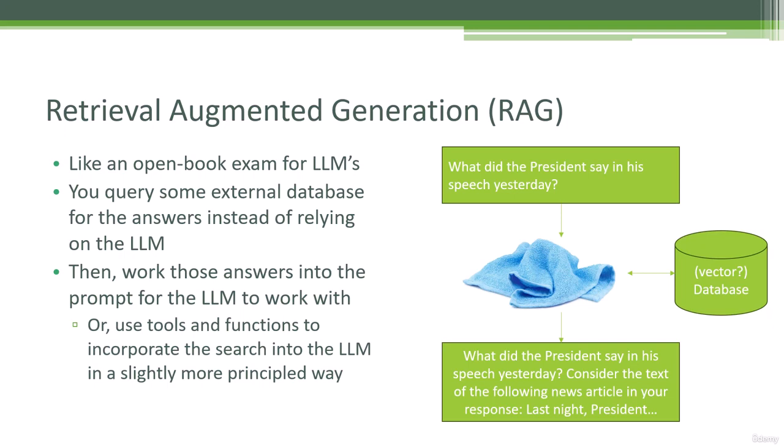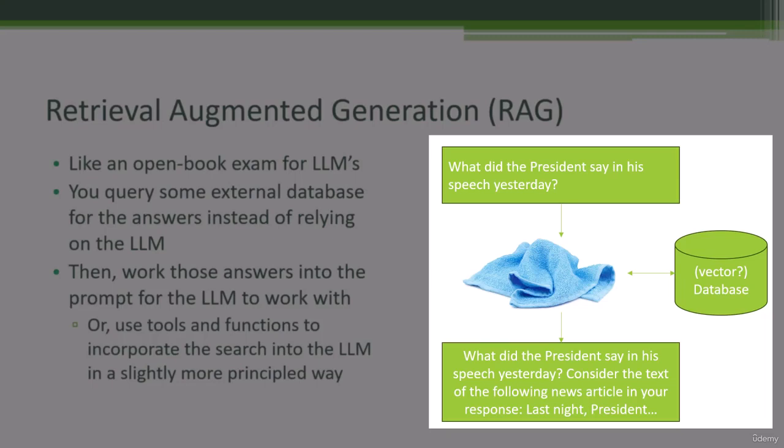So let's take a look at this example on the right here. Let's say I'm asking my chatbot, what did the president say in his speech yesterday? Well, we all know that most large language models like GPT and whatnot have only been trained up to a certain date in the past, right? So they typically don't have up-to-date knowledge. Let's imagine, though, that we pass that into RAG, like my little picture of a rag there. So let's say that it goes off to a database that's kept updated every day of the latest news articles. I could query that database and say, hey, do you have any articles about the president giving a speech yesterday on a given date? Maybe it comes back with some sort of a match that's relevant to those parameters of that query. And we get that back and we just stick that in the query before we pass it on to the actual generative AI model.